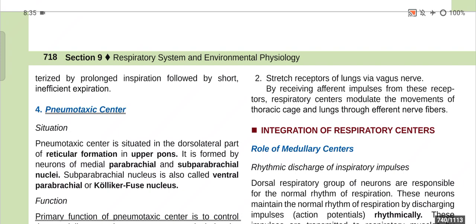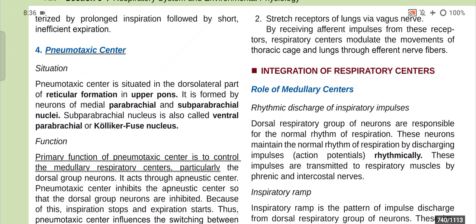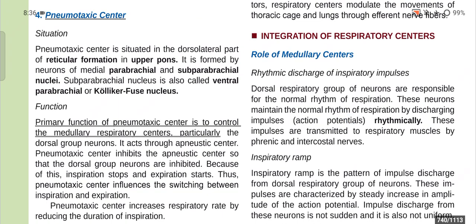Now, the pneumotaxic center is situated in the dorsolateral part of the reticular formation in the upper pons, and it is formed by the neurons of the medial parabrachial and subparabrachial nuclei. The subparabrachial nucleus is also called the ventral parabrachial or Kölliker-Fuse nucleus. The function of the pneumotaxic center is to control the medullary respiratory centers, particularly the dorsal group of neurons.